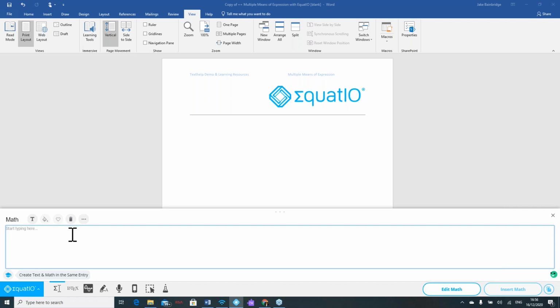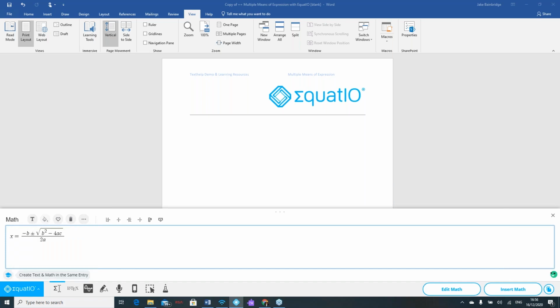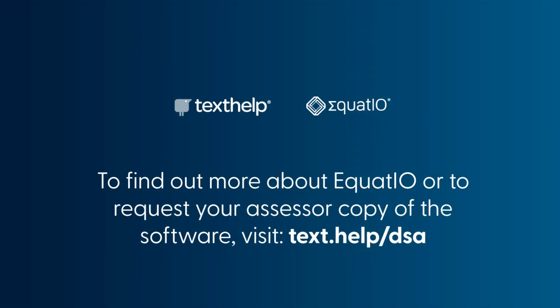It also allows students to be able to create what would be complex pieces of work relatively simply by typing in QU here and going back to the quadratic formula. All I need to do is click enter to get down to the next line of math that I want to create. So let's say I'm now looking on the next line down for the volume of the cylinder. Again, click the enter button and I'm able to create very complex multi-line math simply by clicking the enter button and taking it down to the next line. Again, I'm then able to save that to my favorite section and refer back to that at any point as well.